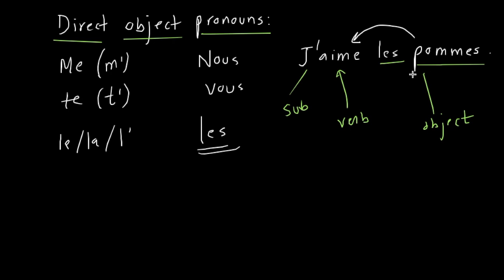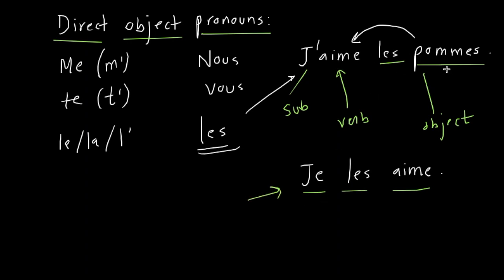Yeah. Now, direct object pronouns will always come before the conjugated verb, right? So, can you tell me this same sentence by using a direct object pronoun? Yeah. Okay. Je les aime. Je les aime. Nice. Now, the question would be, why do we do it? Why don't we just use j'aime les pommes? Why do we need to use this direct object pronoun? This is much less clear, right?